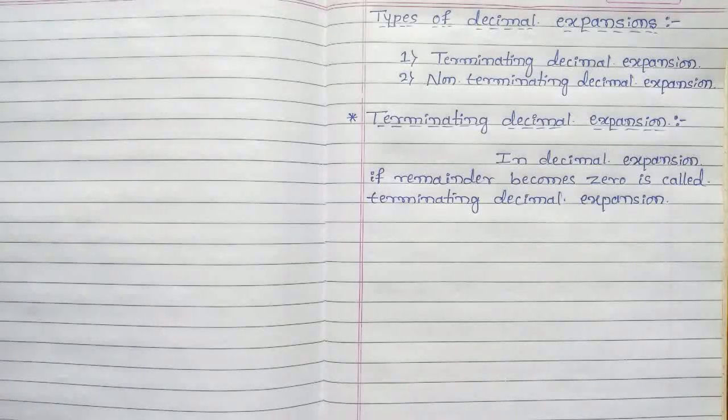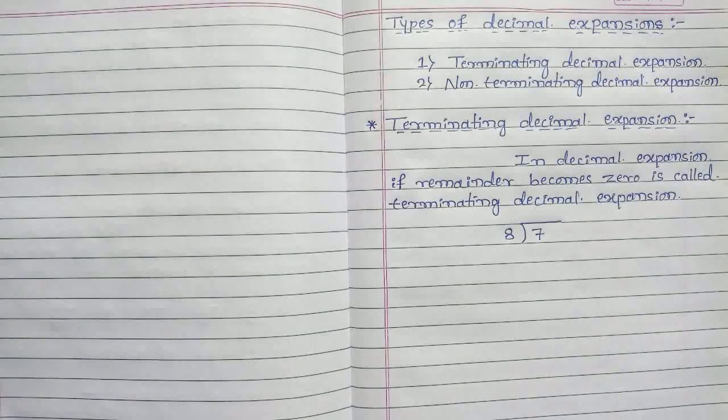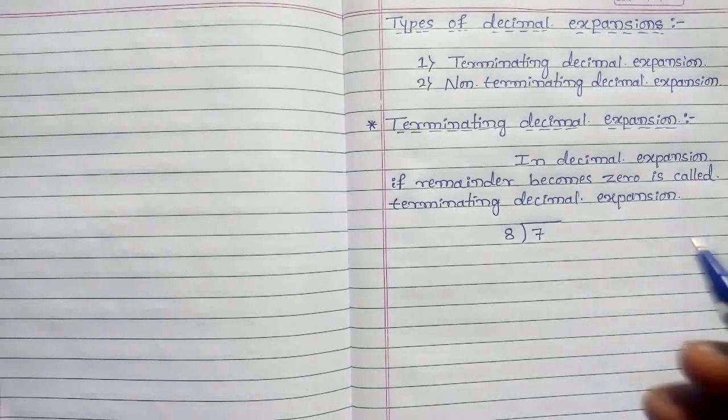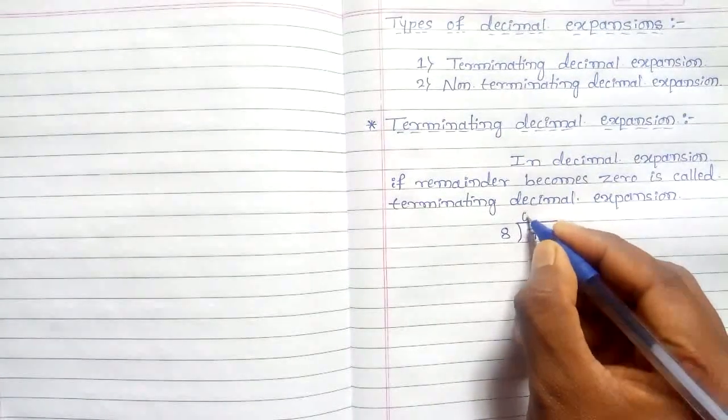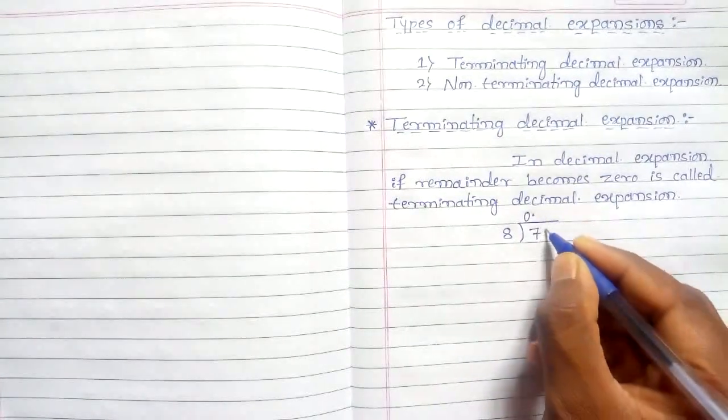For example, divide 7 by 8. 7 is not divisible by 8, so put the decimal point and it becomes 70.